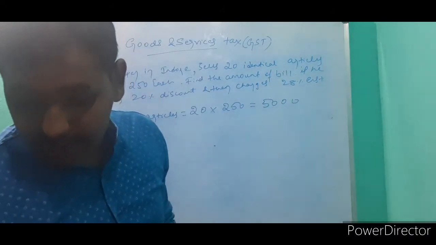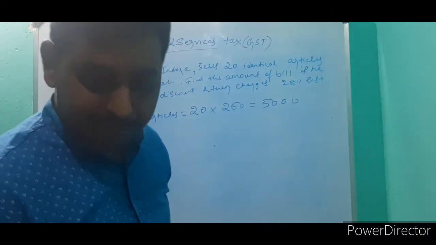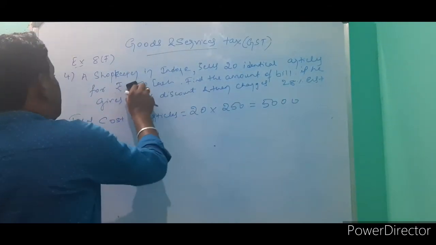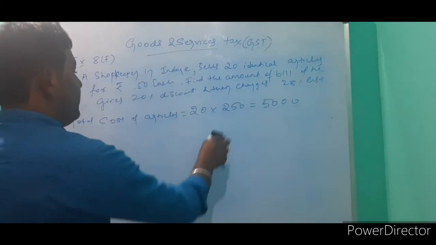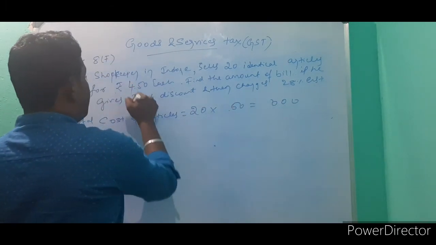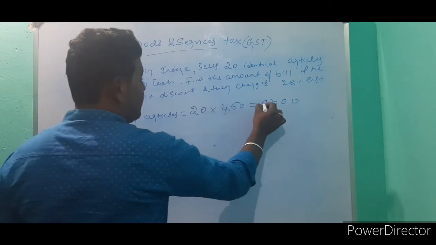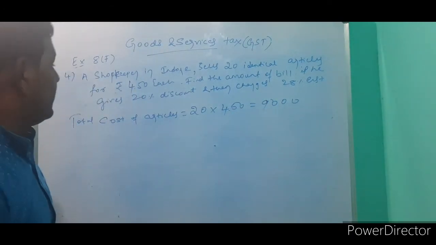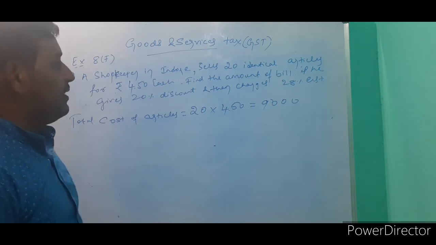Sorry, this is not 250, 450 is the article cost. 450 means you are getting 9,000. So 9,000 is the total cost of the articles.